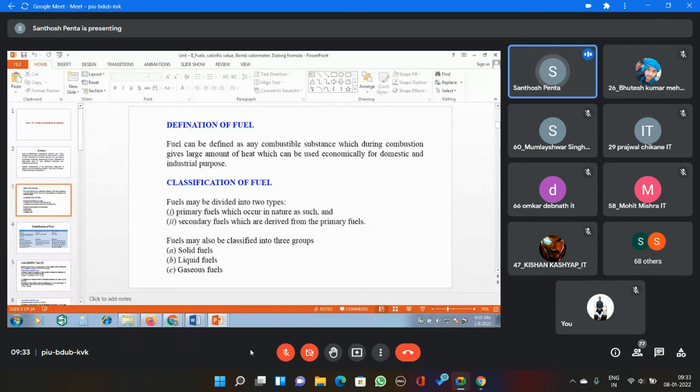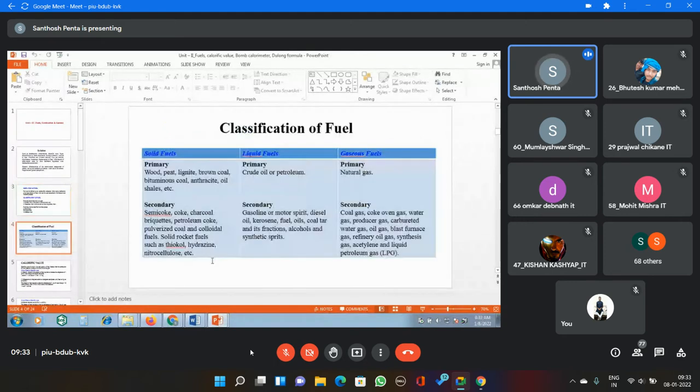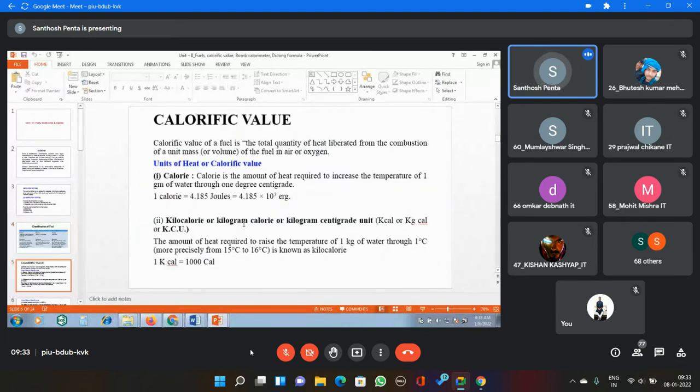That is called fuel. What are the different fuels? Primary fuels, secondary fuels. What are the solid fuels, liquid fuels, gaseous fuels? You go through what the examples are, in these one or two slides. So I'm okay starting directly.